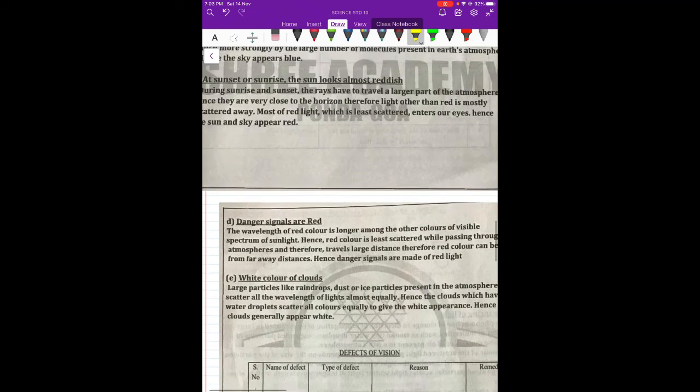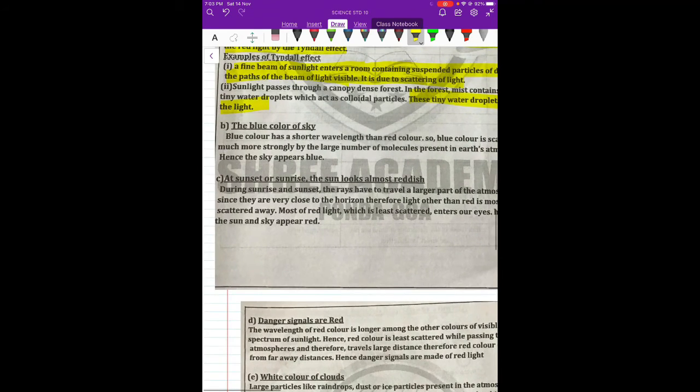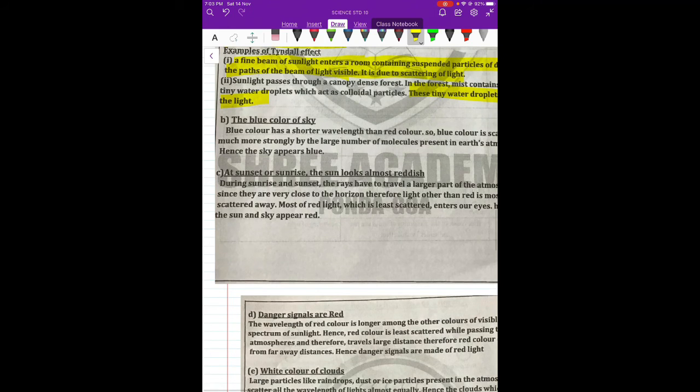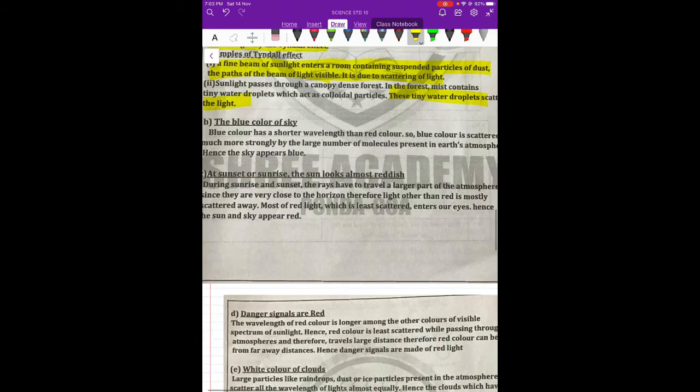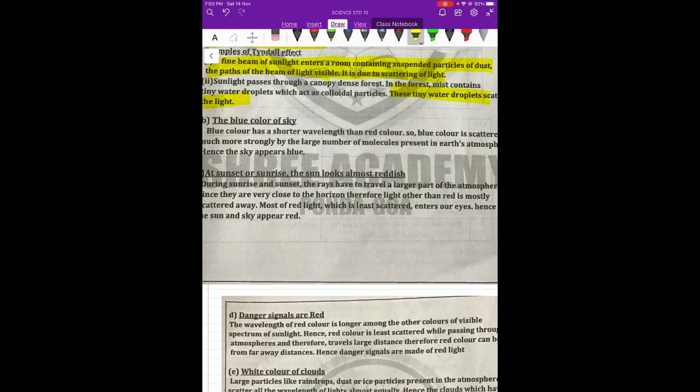Now the next one, the blue color of sky. Why is the color of the sky blue? Remember, when the color of the sky is blue, water is also shown as blue, and that's why we are called the blue planet. Blue has a shorter wavelength and it scatters the most. So blue color is scattered most among all the others. When blue color is scattered most, the sky appears blue.